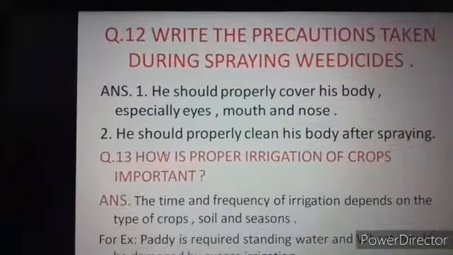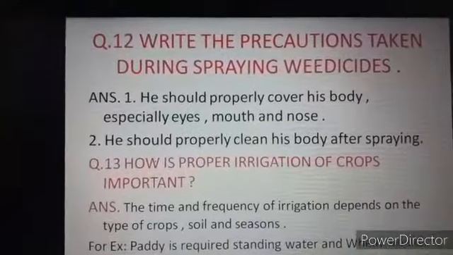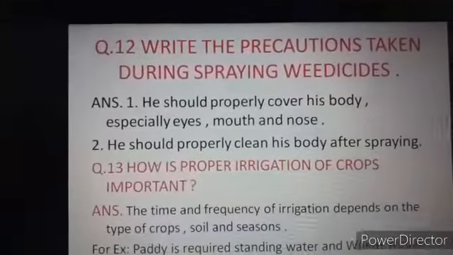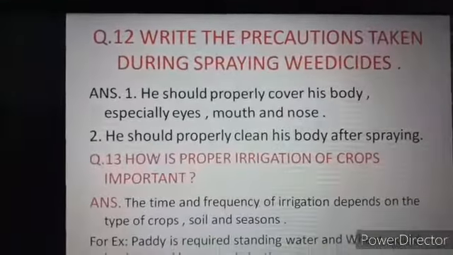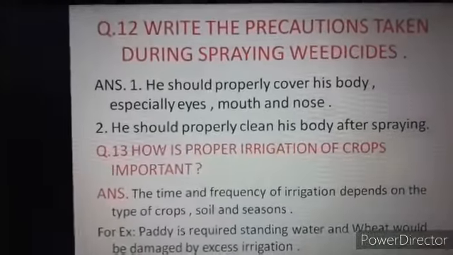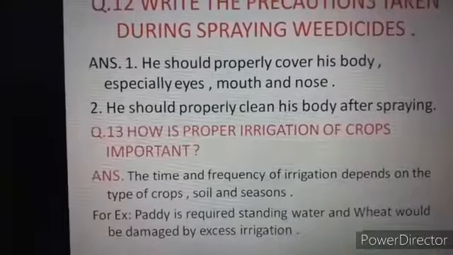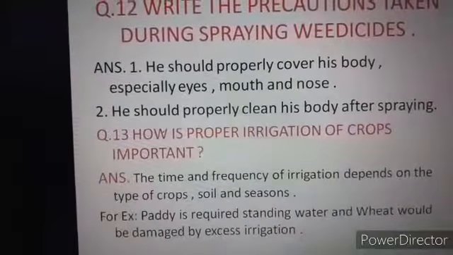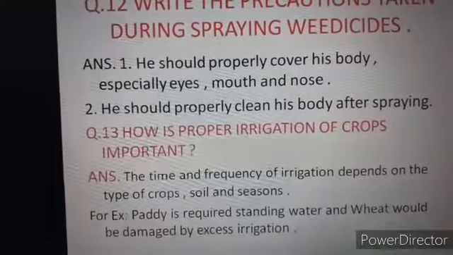The second precaution is he should properly clean his body after spraying, and take a bath. Next is, how is proper irrigation of crops important? Why do we give water to the crops from time to time? Why is it important?